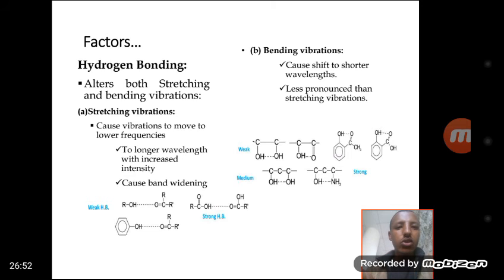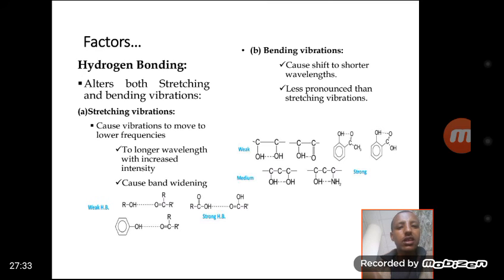The other factor is hydrogen bonding. These factors affect the frequency shift and the shape of the spectrum. Hydrogen bonding alters both stretching and bending vibrations. In stretching vibration, it causes the vibration to move to a lower frequency. That means the frequency of the vibration decreases to some extent, a shift to lower frequency, and so to longer wavelengths, with increased intensity.